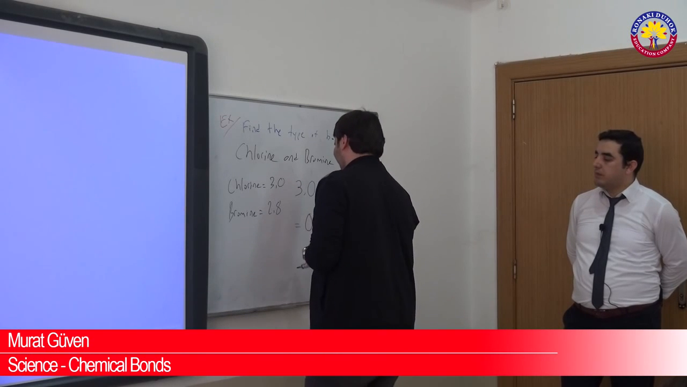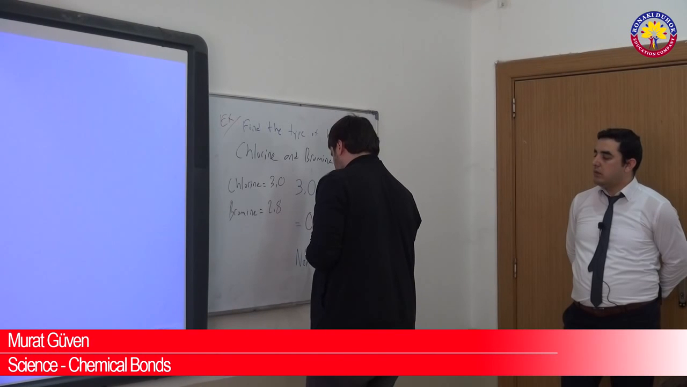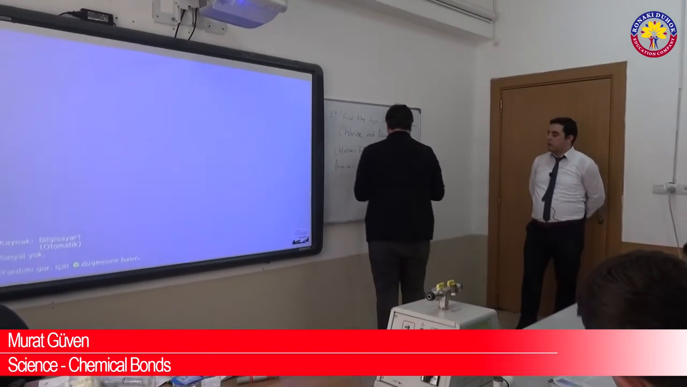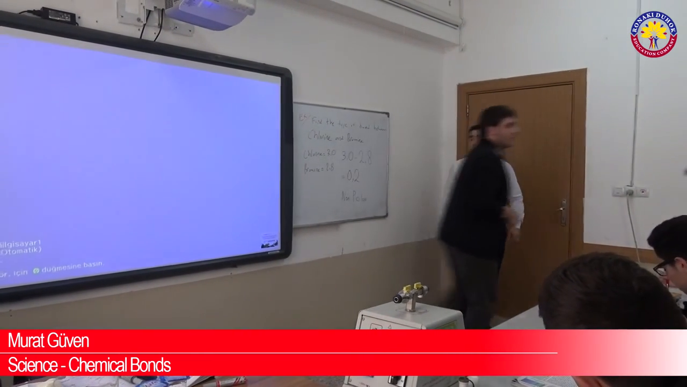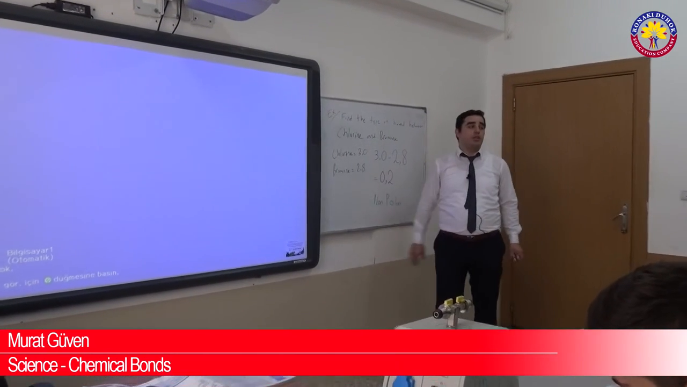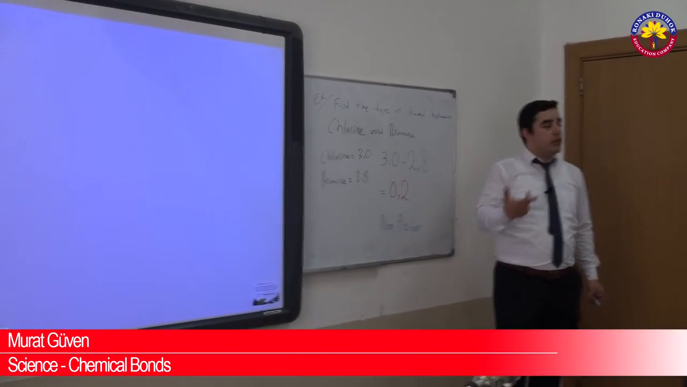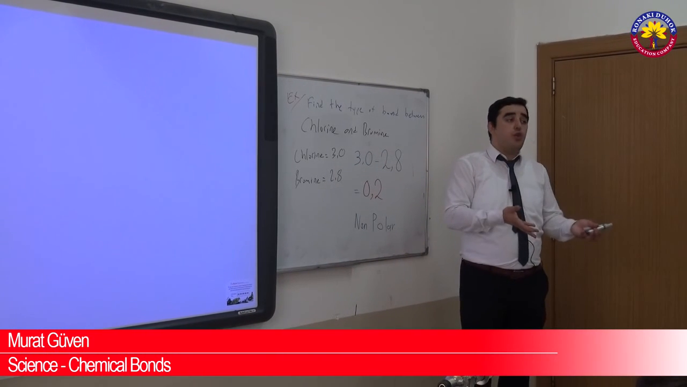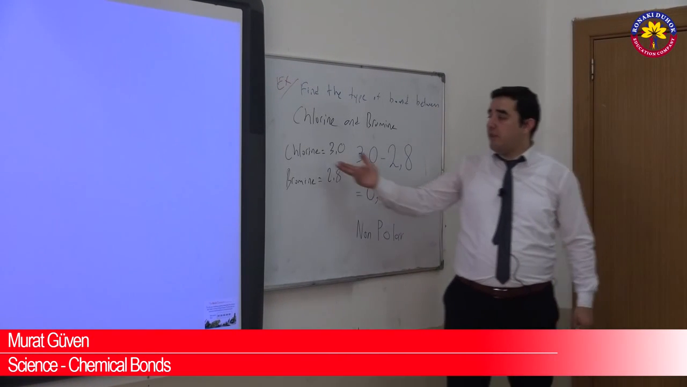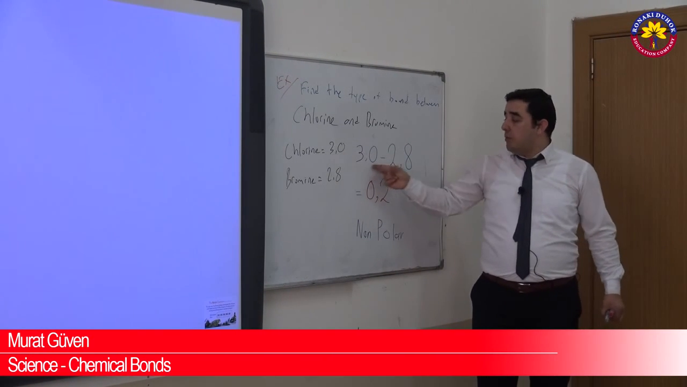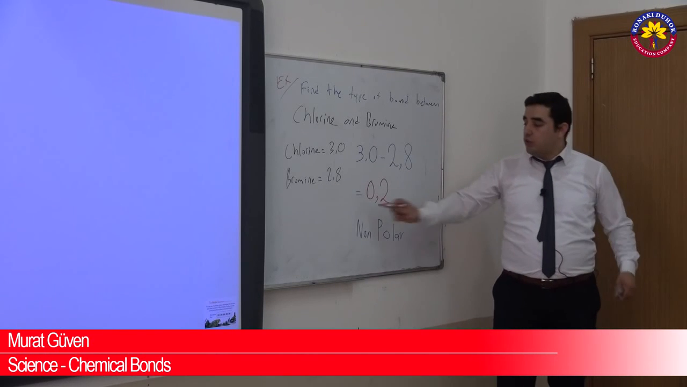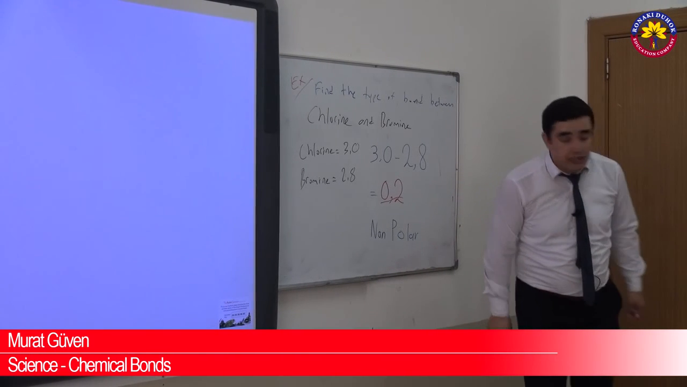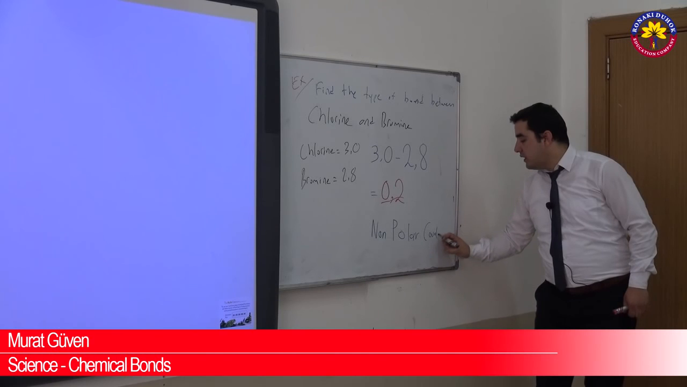Non-polar covalent. Yes. Thank you. Boys, as you see, there is chlorine 3.0 and bromine 2.8. We know that both of them are non-metals. So we can say it is covalent bond. Now which type of covalent bond? Non-polar or polar? How can we find it? The difference: 3.0 minus 2.8, we find 0.2. 0.2 is between 0 and 0.3, so it is non-polar covalent bond.